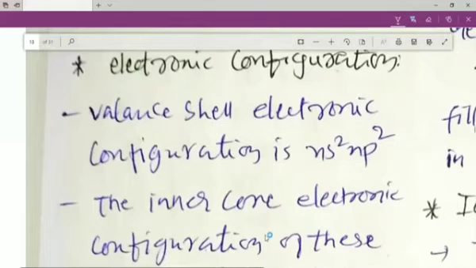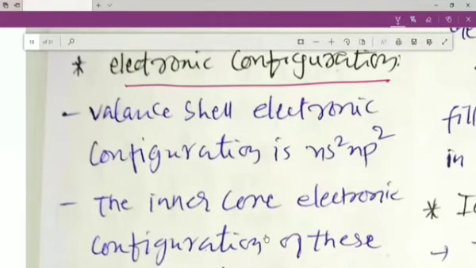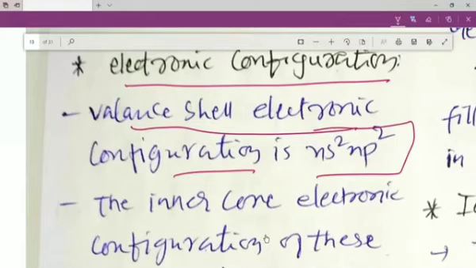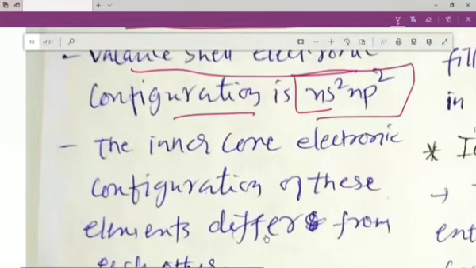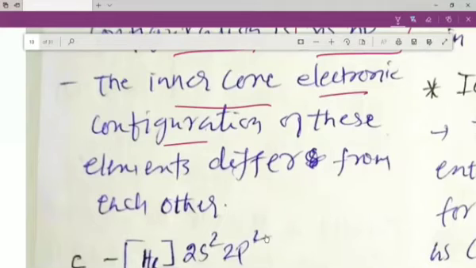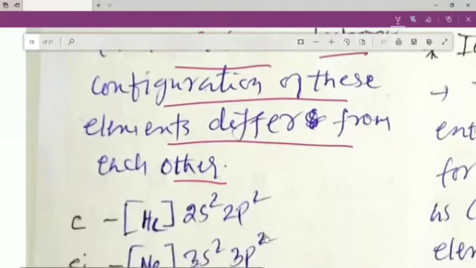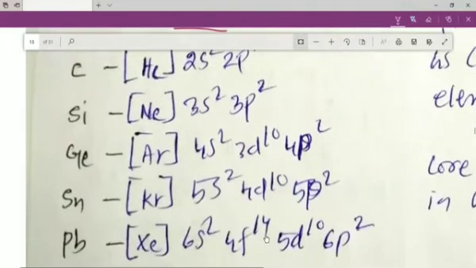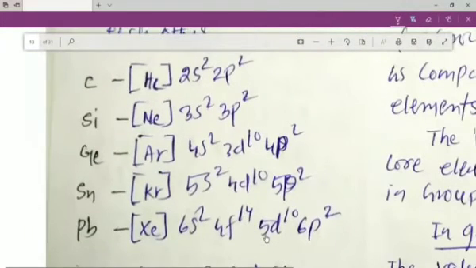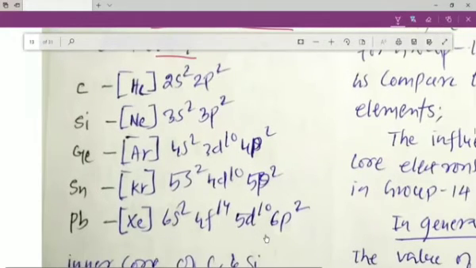Now, my dear students, we have the electronic configuration of these group 14 elements. The valence shell electronic configuration of group 14 elements we can write as ns2 np2, but the inner core electronic configuration of these elements differs from each other. You can see on the screen I have written the electronic configuration for all these elements present in group 14.